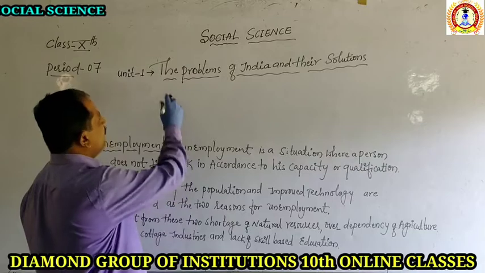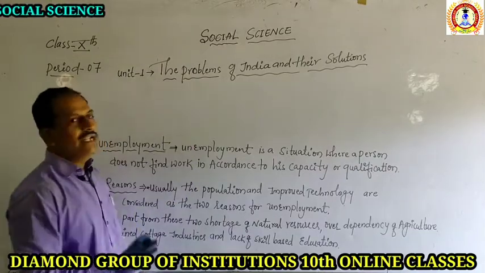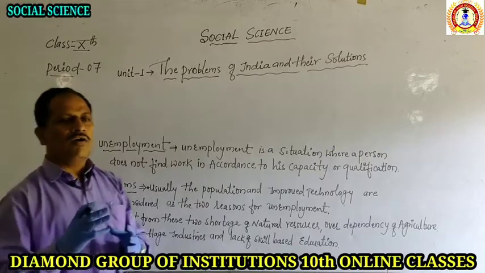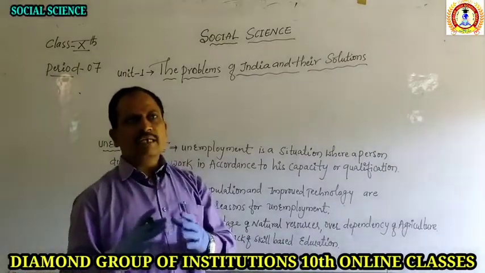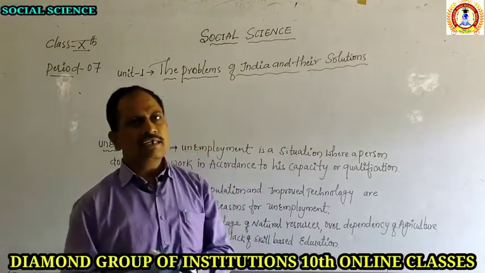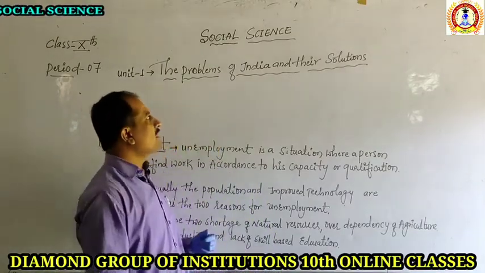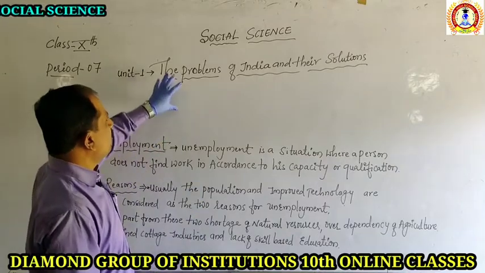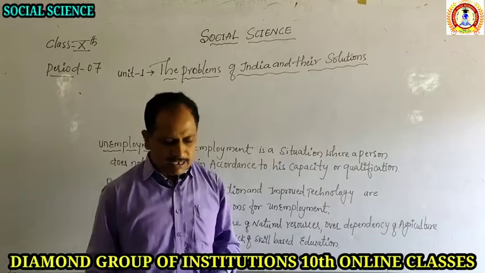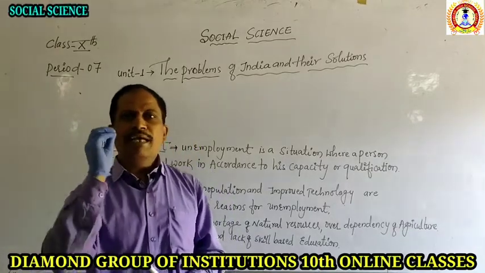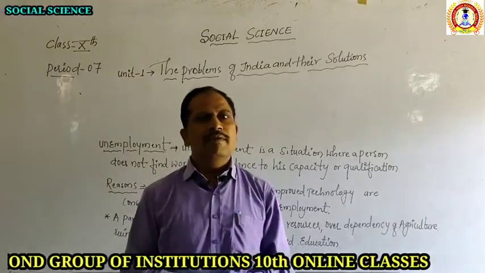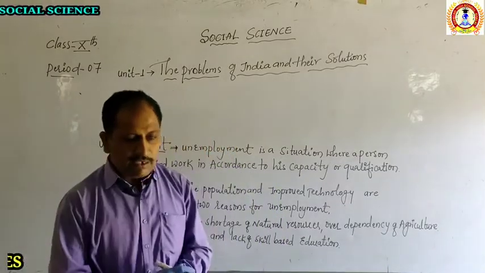So first, we have to know the problems of India and what kind of solutions have been made by the government of India for the problems that arise in the country. That we are going to learn in this chapter. So, actually, the points to be learned in this chapter are the main major problems related to India.